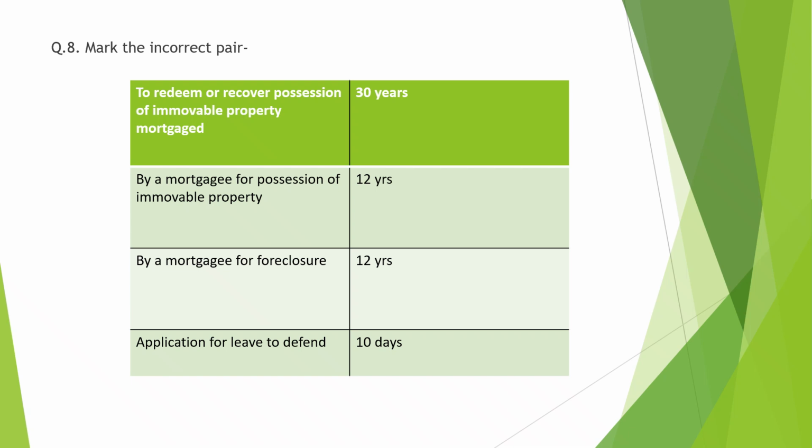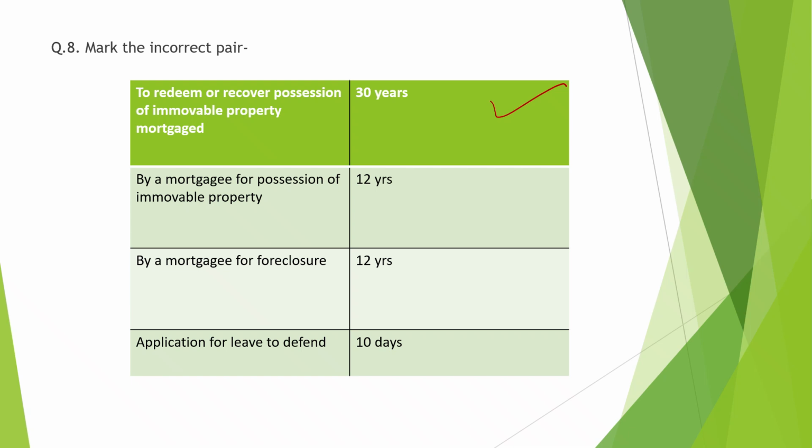Next, mark the incorrect pair. Let's see the first one. To redeem and recover possession of immovable property mortgaged, how much time is needed? 30 years. This is right.